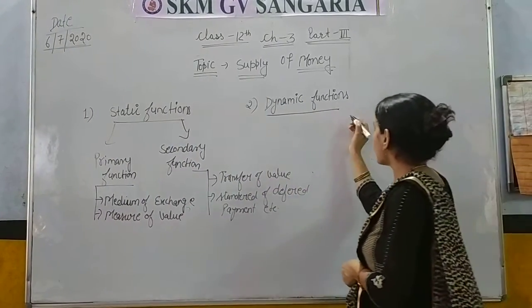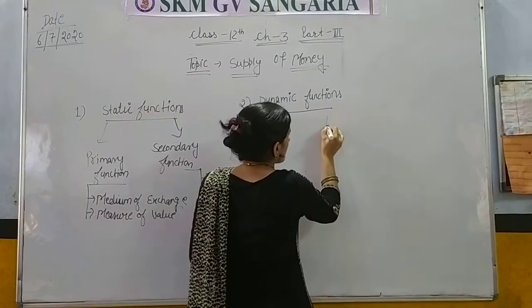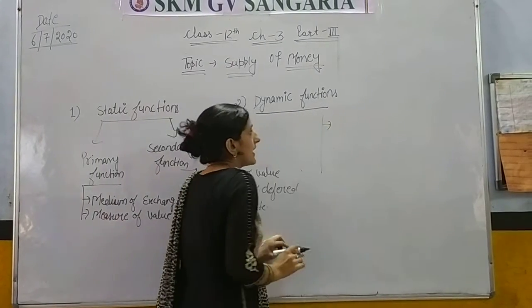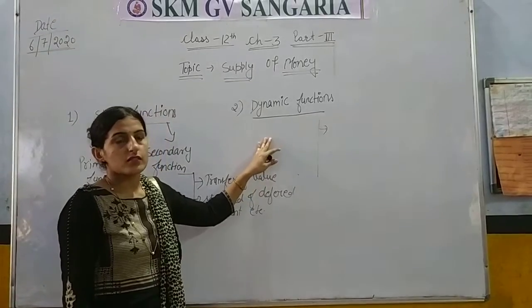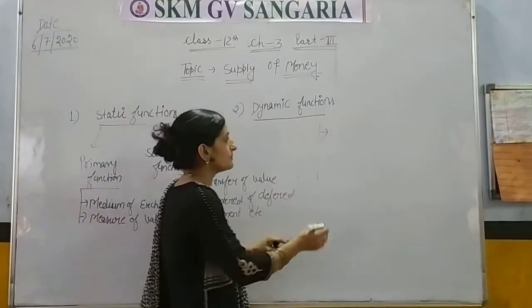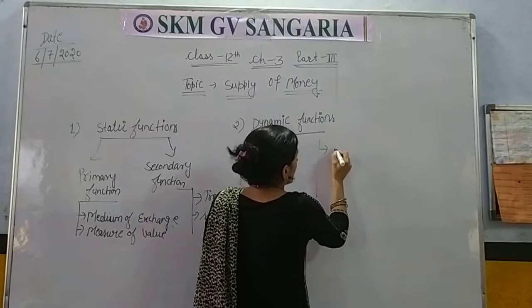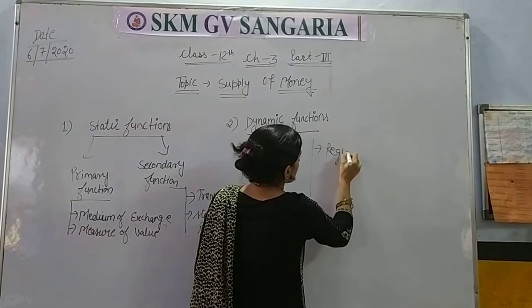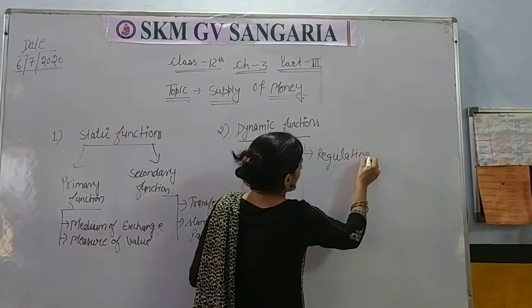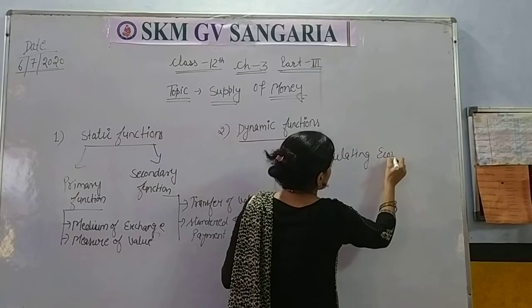And in dynamic function, money performs two types of function. First, regulating economic stability.